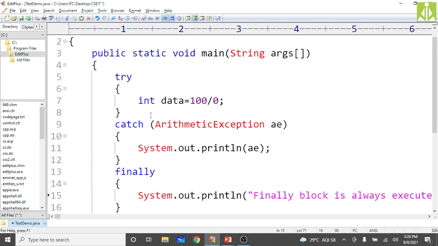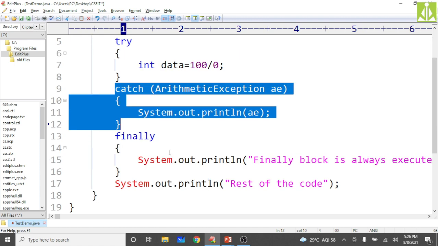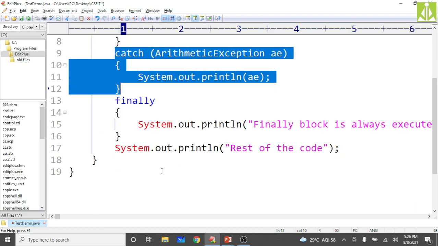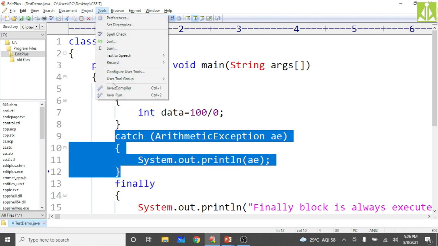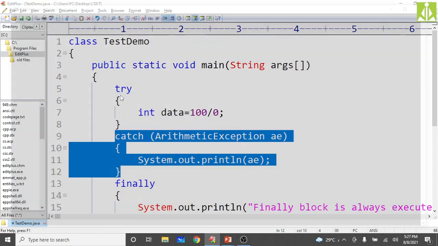So now what is happening in my program? Basically, I'm generating an arithmetic exception and I'm handling that arithmetic exception using the proper catch block, and then I'm keeping some message inside the finally block. So to show you, even when the exception is handled properly, the finally block gets executed. So just save the program. Okay, tools, compilation is successful. Then run the program to check the output.